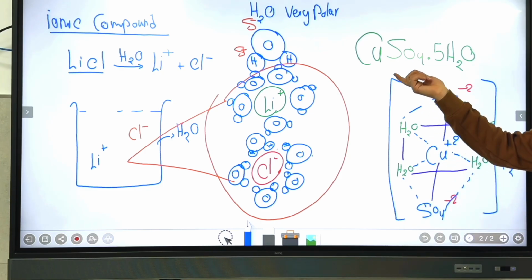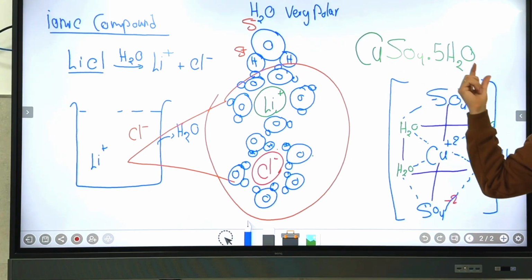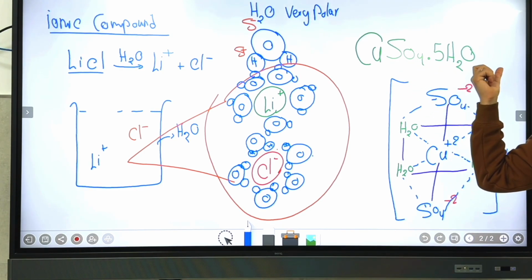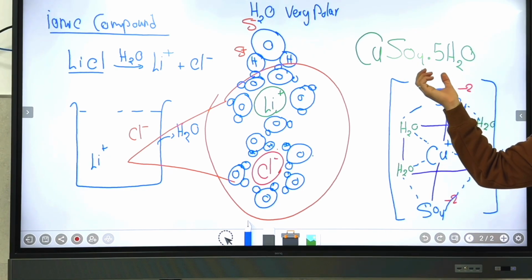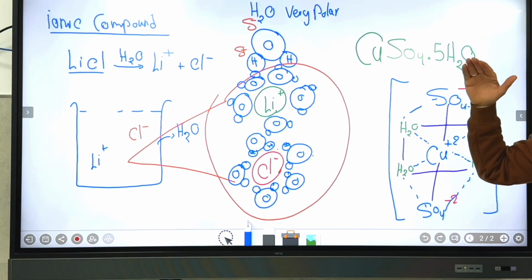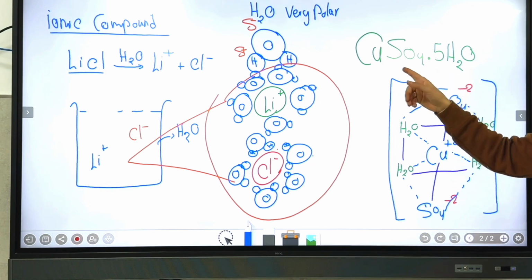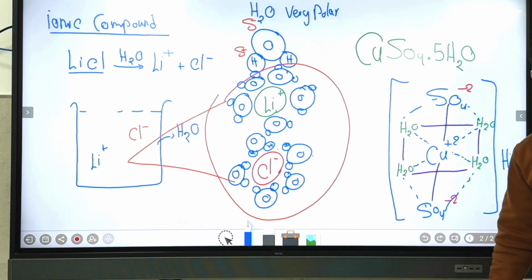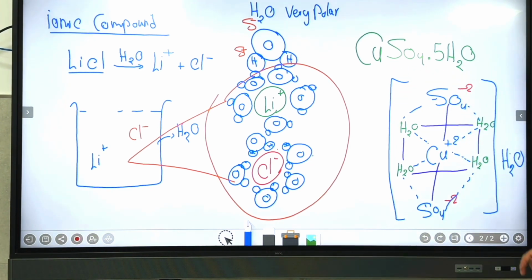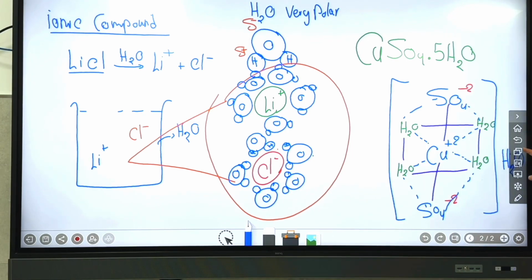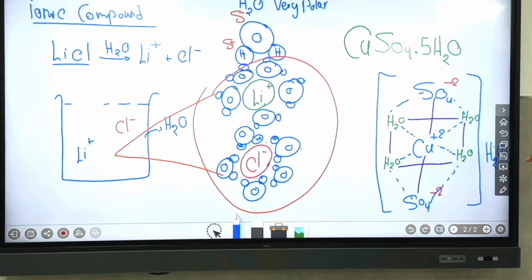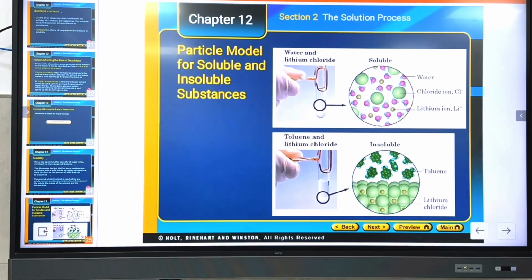If I wanted to convert this hydrated compound to anhydrous or unhydrated, what am I supposed to do? It's water, so if I heat it, it will evaporate and leave the copper sulfate alone, anhydrous. Okay? I will get back, don't worry, I will give you time to write, guys.